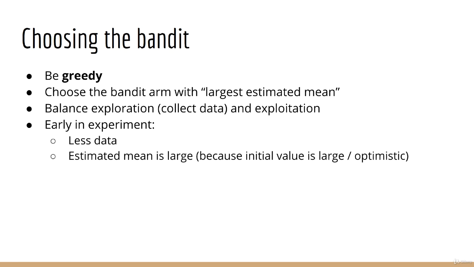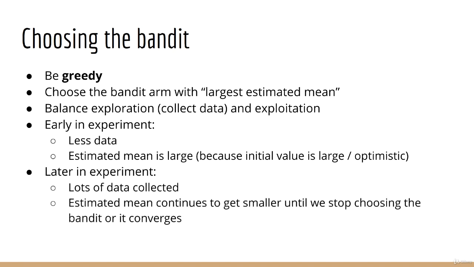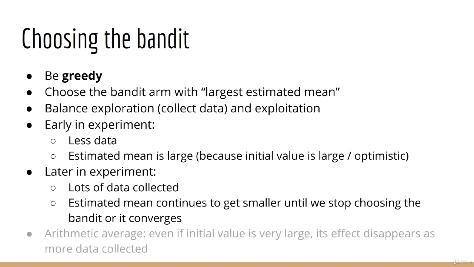On the other hand, after we've collected lots of data, the estimated mean is going to get smaller and smaller and smaller until we stop choosing that bandit. Remember that the sample mean is the arithmetic average of all the samples you collected. So even if you have one extremely large value, its effect is going to disappear when you have 1,000 or 10,000 samples.